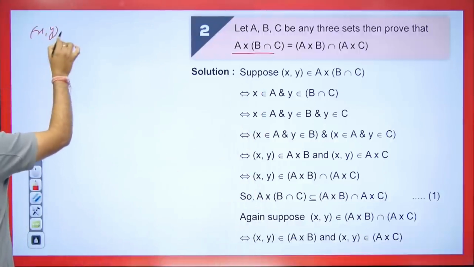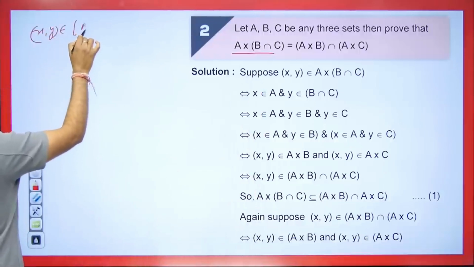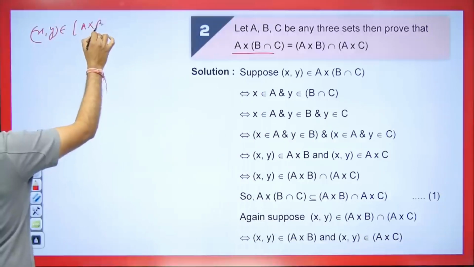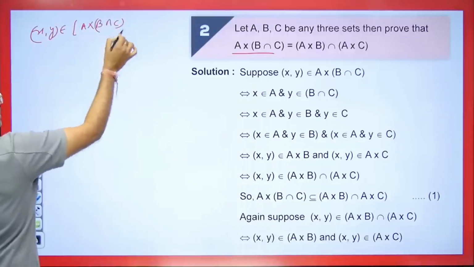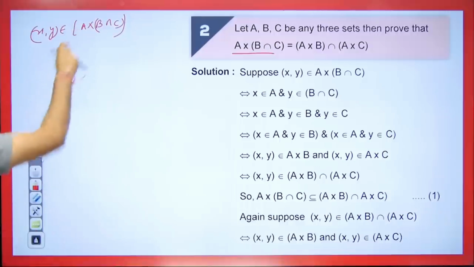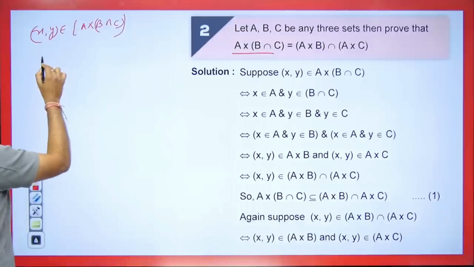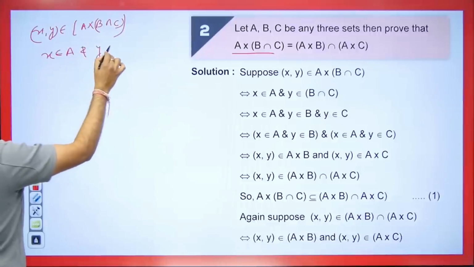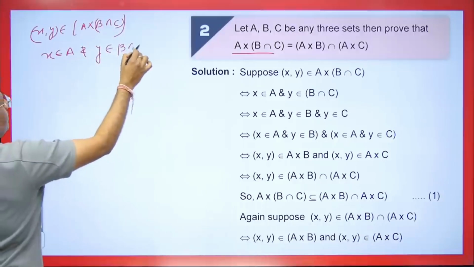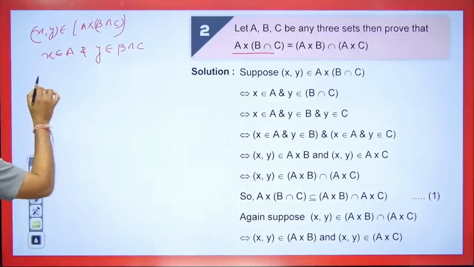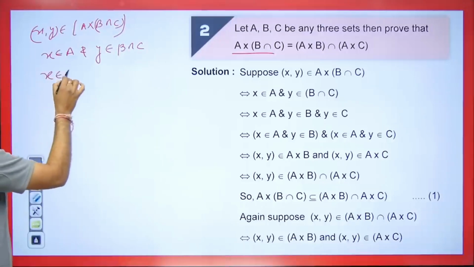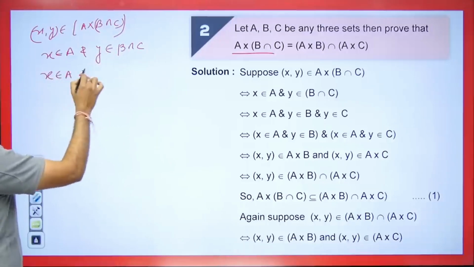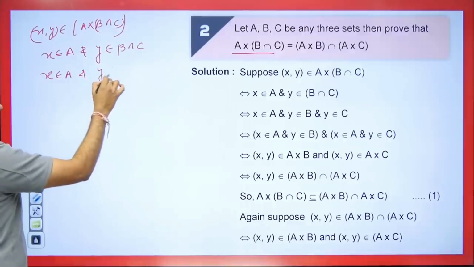So firstly, we take an element. Let us assume that (x, y) belongs to A cross (B intersection C). It means this element we are taking here, clear? The meaning of this is that x belongs to A and y belongs to B intersection C. Now look here, x belongs to A and y goes to the intersection. This means that y belongs to B and y belongs to C. Understood?